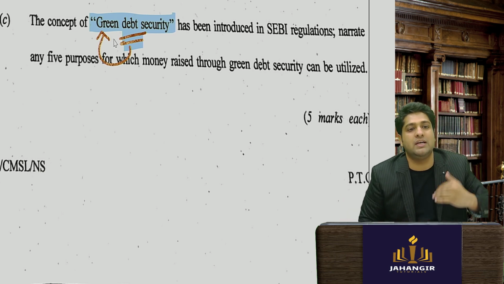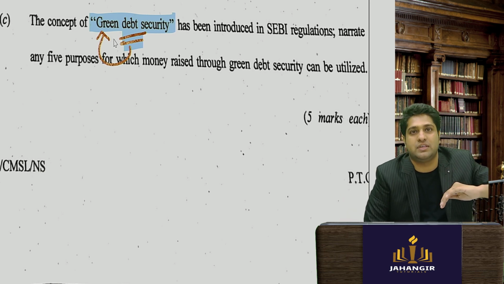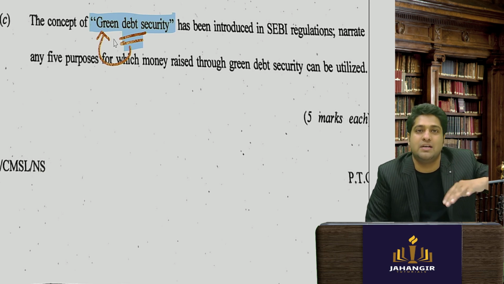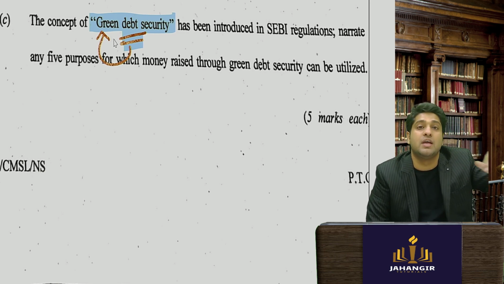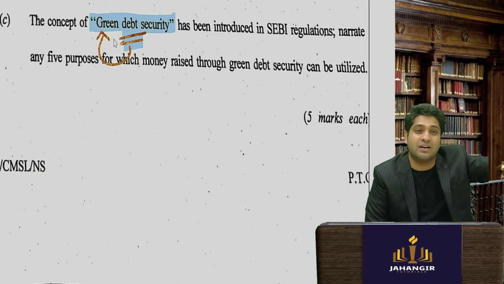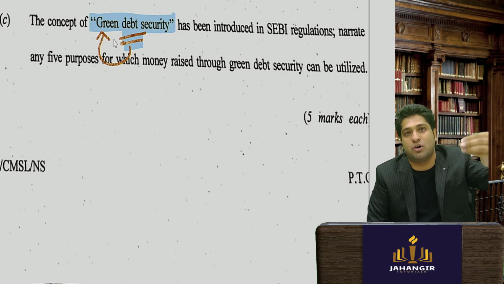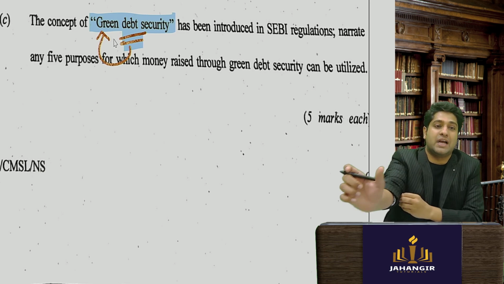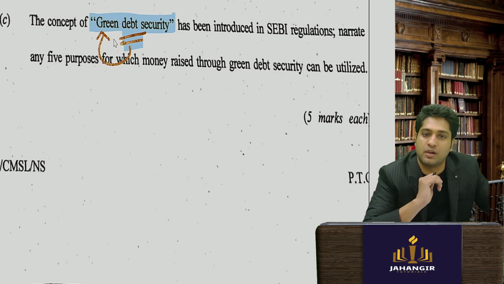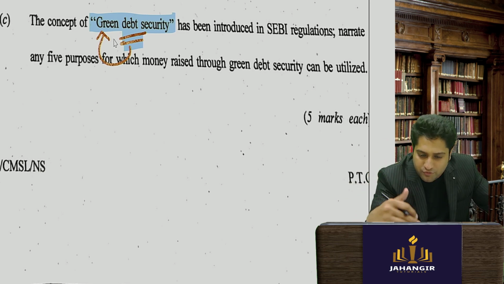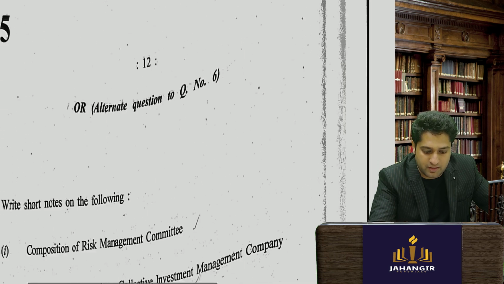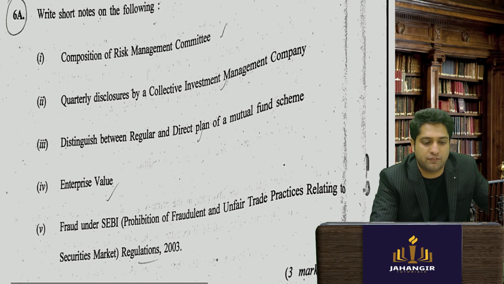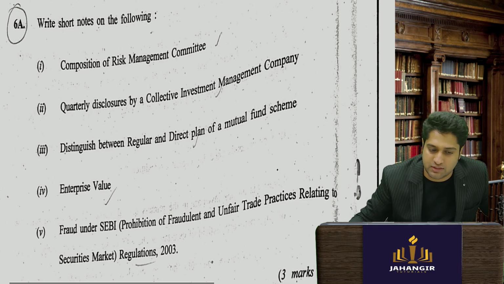Within them there are different kinds: if for water management, they are called blue bonds; if for solar energy, orange bonds, or similar. If you write on that, it is more than enough. Any 5 purposes.